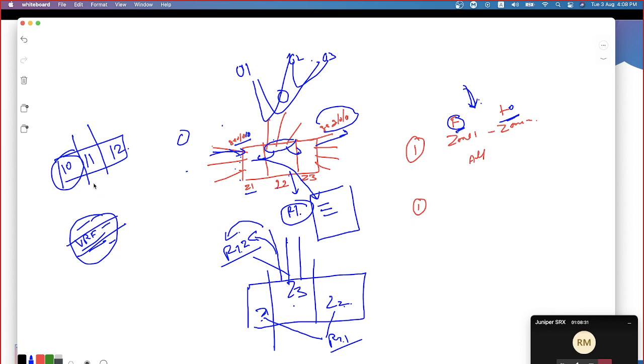VRF is the logic, like VLAN in switches, VRFs on the routers. That logic is being implemented in SRX firewall as well, by slicing the routing capabilities into logical instances, multiple instances. Then what happens?